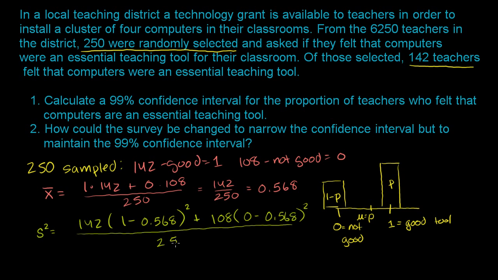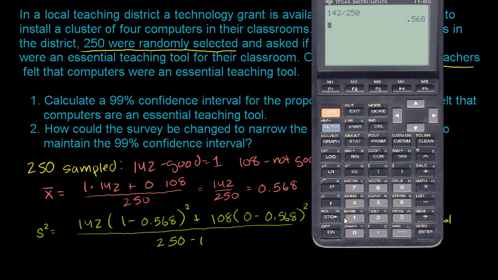So 250 minus 1. Let's get our calculator out again. And so let me put a parentheses around everything. I have 142 times 1 minus 0.568 squared plus 108 times 0 minus 0.568 squared.